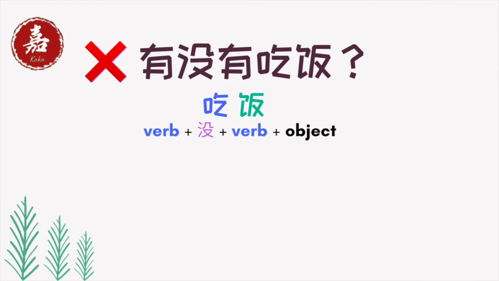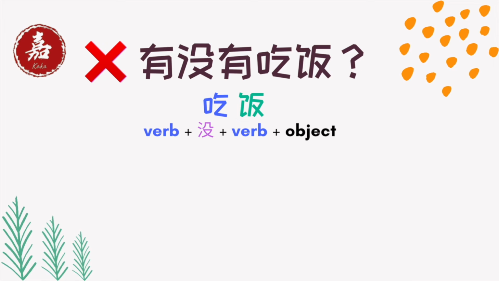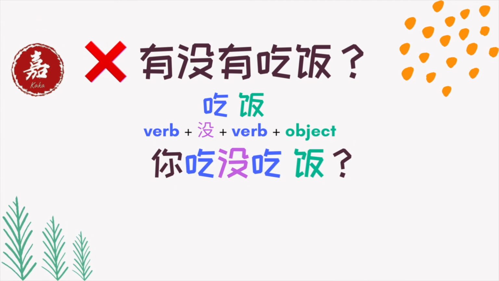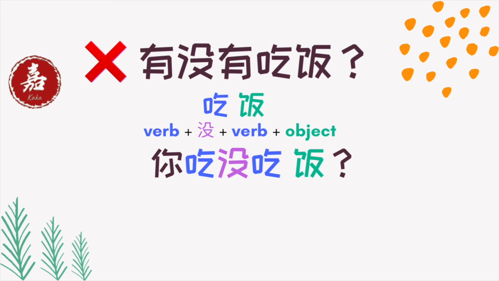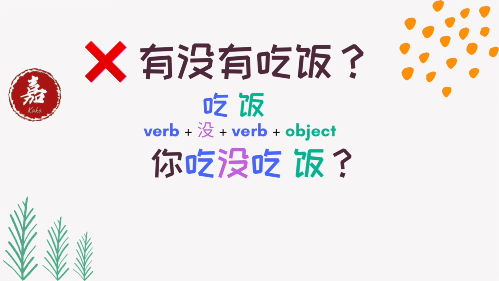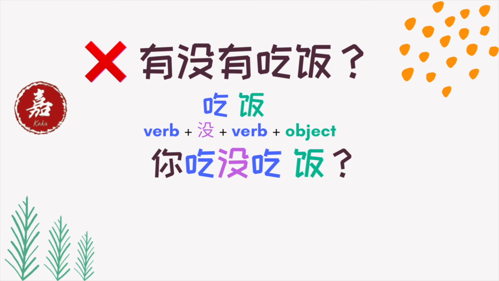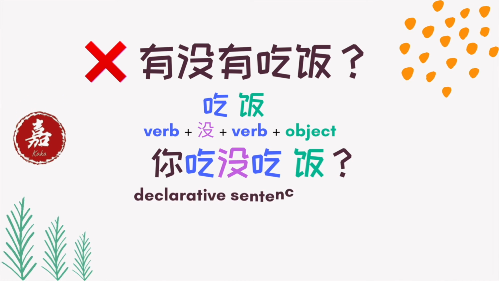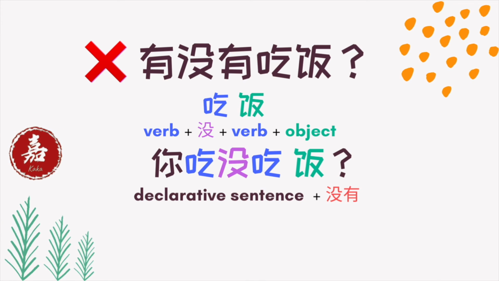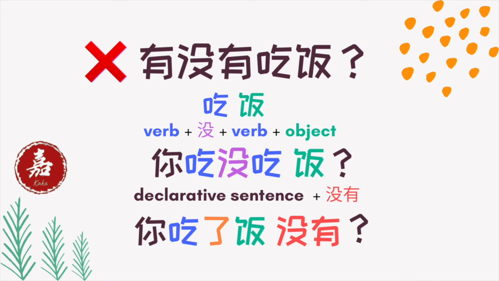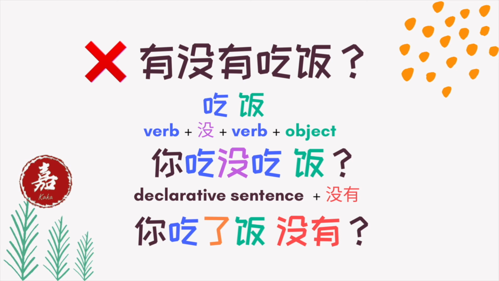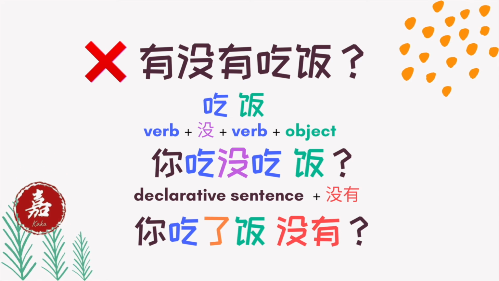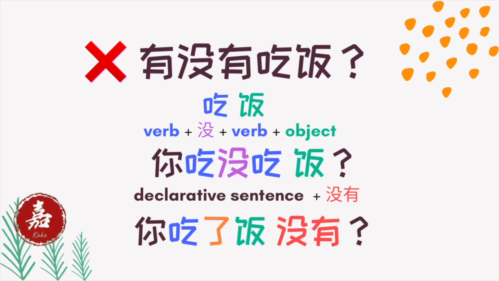Then we must use 没 to form the no. Therefore, according to the structures, the yes or no form of the verb is 吃没吃, crossing out 了. Then the question could be 你吃没吃饭, or just add 没有 at the end of the sentence: 你吃了饭没有? So now you could understand why we can't say 有没有吃饭 and how we make yes or no questions properly and accurately.